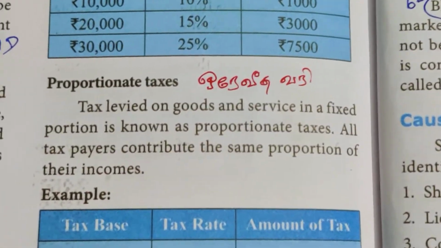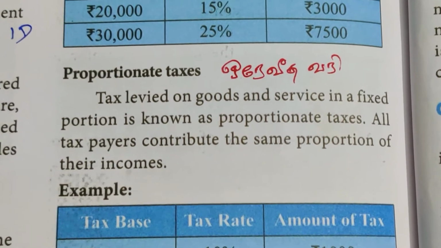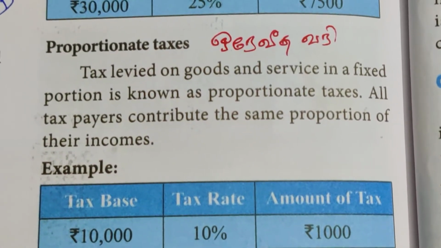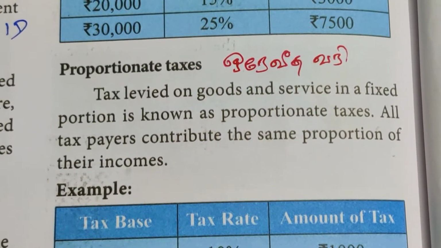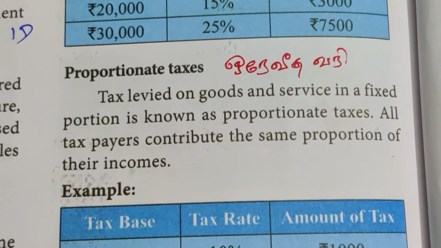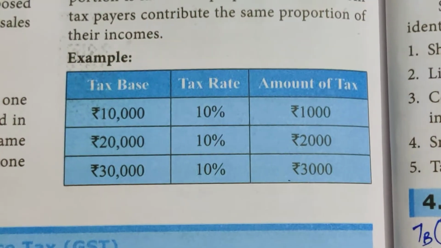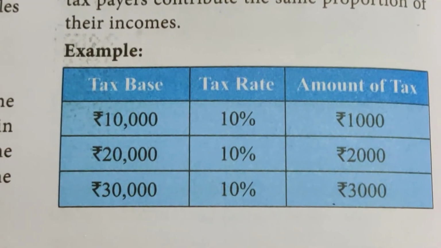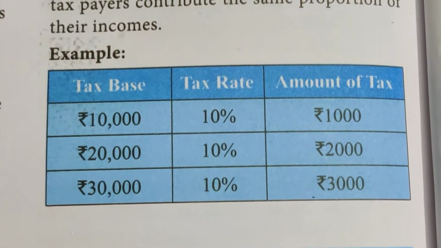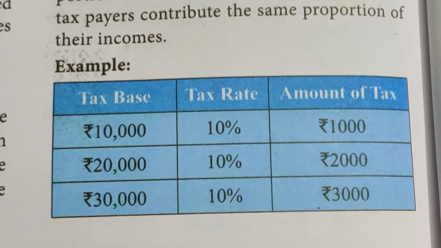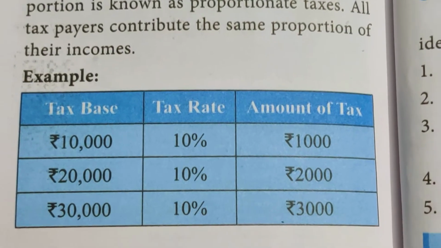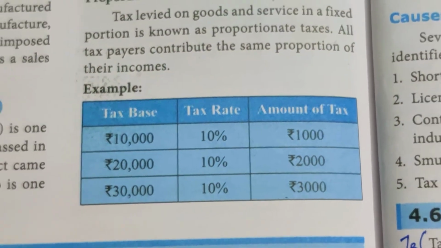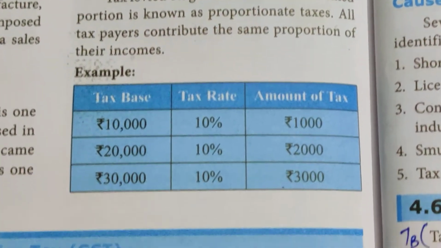Now proportionate tax. The tax levied on goods and services in a fixed proportion is known as proportionate tax. All taxpayers contribute the same proportion of their incomes. Example, tax base, tax rate and amount of tax. Look, 10,000, 10% only. Those earning 20,000, that also 10%. Those earning 30,000, 10%. So everybody is equally charged, that is proportionate tax.